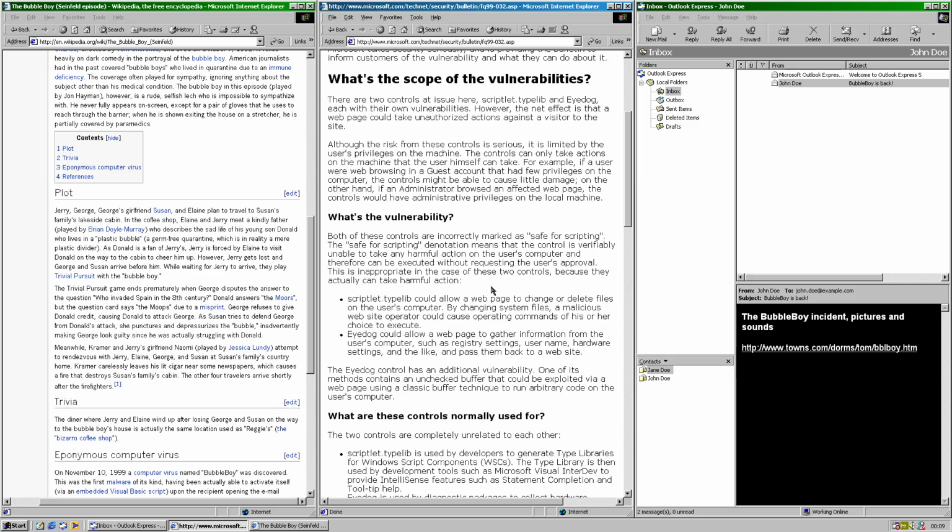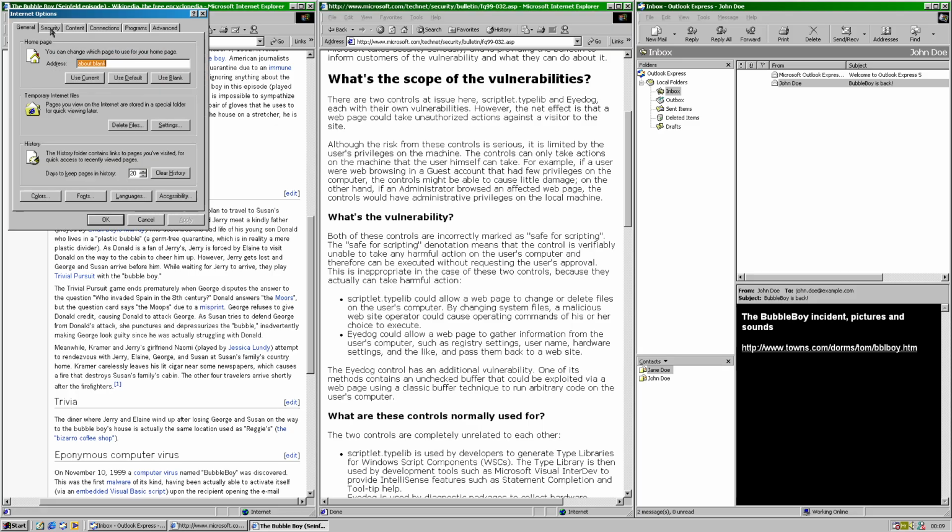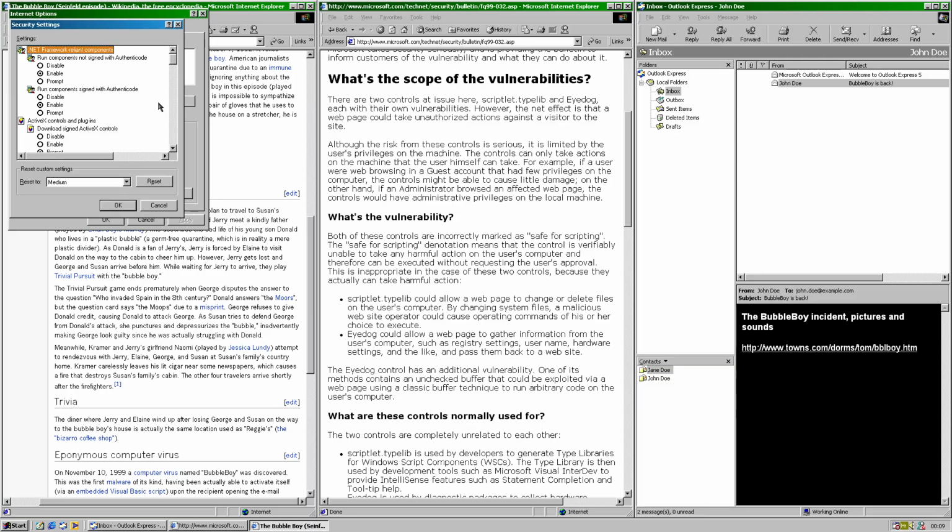So there are two ActiveX controls that the security patch should fix in this case. We have scriptlet.typelib, which is for generating type libraries for Windows script components, and Eyedog for collecting hardware information. Both of these controls were marked as safe for scripting at that time. So let me just show you the section for this in the options for the zone. In here we have not marked as safe and safe for scripting.